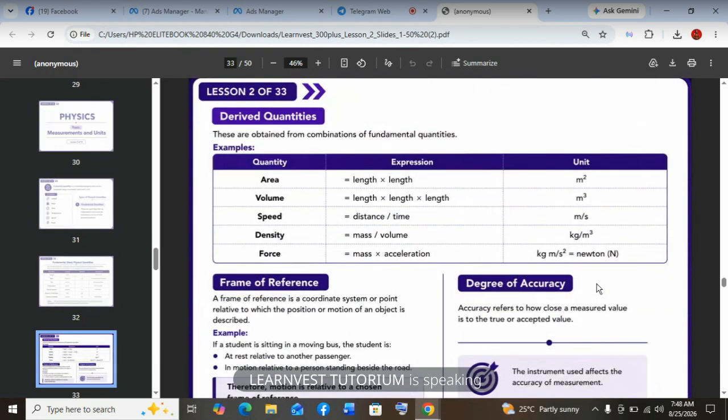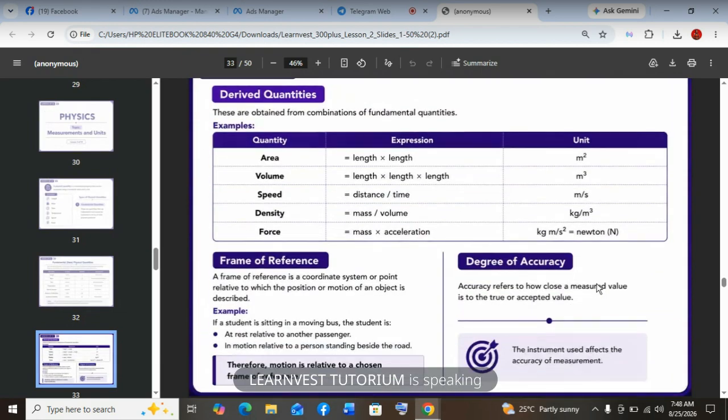So let's look at more examples of derived quantities. We have force. Force is mass times acceleration. So the unit becomes kilogram meter per second squared, or Newton, named after Isaac Newton.